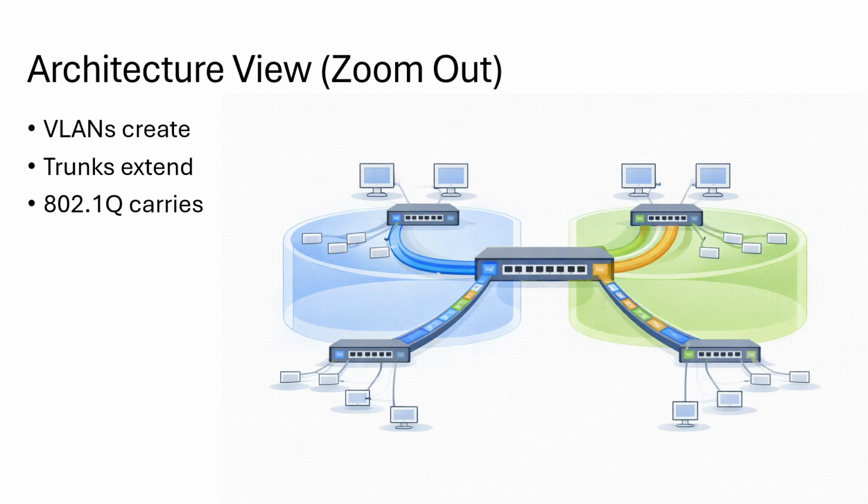Enterprise network design depends on this chain. VLANs create logical broadcast domains. Trunk preserves those domains across the topology. 802.1Q tag carries VLAN identity between switches. Access ports hide complexity from end devices, and native VLAN provides default context for the untagged frames. If any piece of that chain breaks, the whole structure collapses. Trunking is the backbone that lets VLANs scale across switches, floors, and buildings.